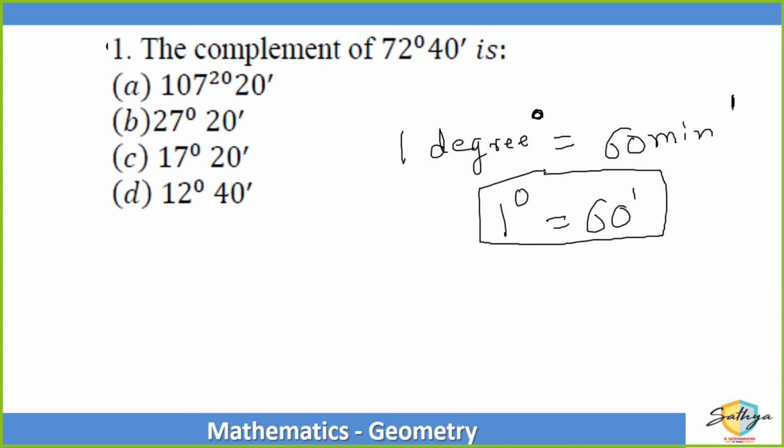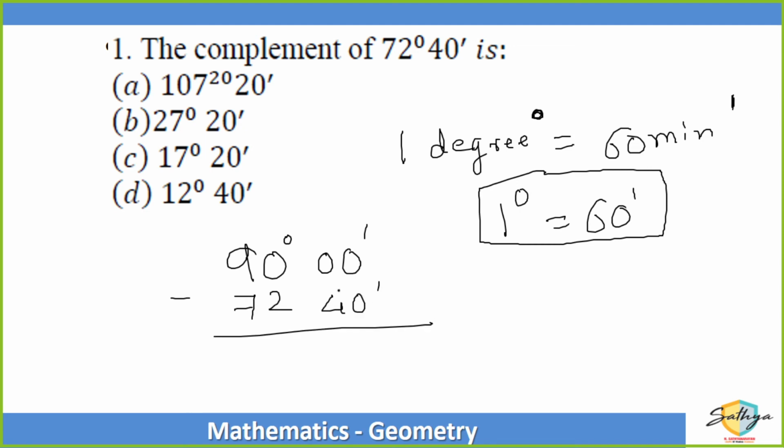Now, 72 degree 40 minutes. Complement means total is 90 degrees. So 90 degrees 0 minutes minus 72 degrees 40 minutes करना है. So 0 से 40 करने के लिए यहाँ पे से borrow करना पड़ेगा. So this becomes 60. 60 minus 40 is 20. 89 minus 72 is 17. So 17 degrees 20 minutes, right? Complementary is 17 degrees 20 minutes.